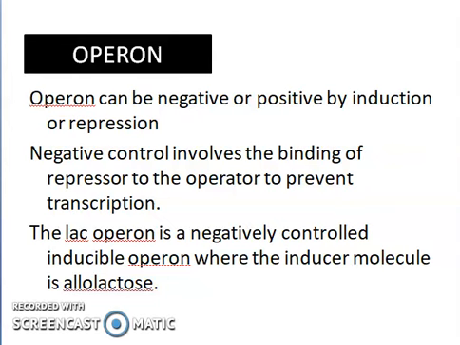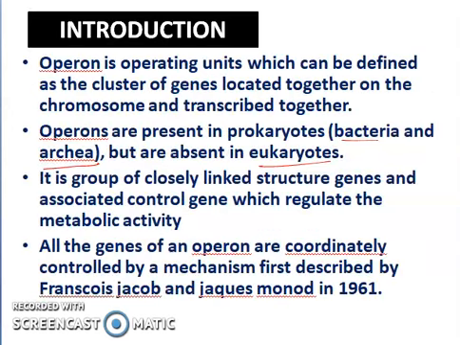Now, in our next slide, we will be dealing with the introduction part. In the first point, we have that operon is an operating unit. That means it is an operating unit. It will operate whatever the process will take place, which can be defined as a cluster of genes located together on a chromosome and transcribed together.